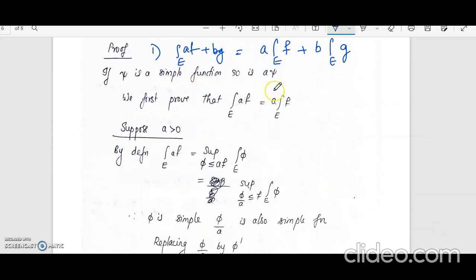Now let us consider three cases. So a is a constant, so a can be greater than 0, a can be equal to 0, a can be less than 0. We'll show that in all three cases the integral over E of af will be equal to a times the integral over E of f.